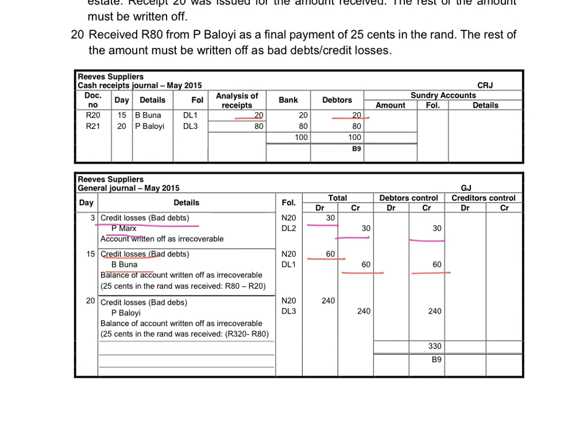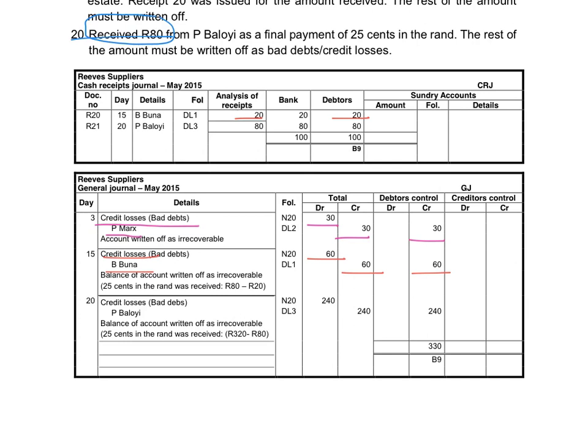On the 20th, we received 80 rand. So if you look at number 15 and 20, do you see what is the big difference between the two? In number 15, they give us the amount owed. In number 20, they give us the amount received. So that means we do the calculation in a different way. So you must read very carefully how the information is provided so that you do the correct entry.